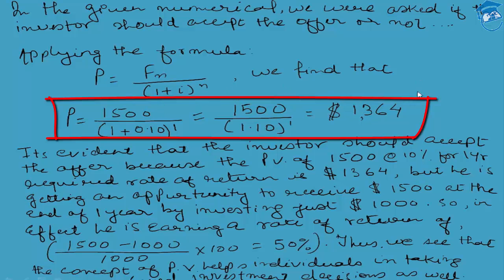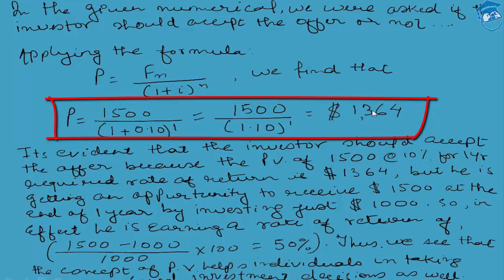He shall be forgoing his consumption for 1 year. He shall be taking a default risk for 1 year. He shall be undertaking an inflation risk for 1 year. It might be possible that after 1 year, the inflation rate goes up to 12%, or it might go well past 10%. So if the interest rate goes past 10%, then actually after 1 year, the amount he gets shall be reduced by the increased required rate of return, because the rate of return has increased due to the higher inflation cost factored into it. In that case, prima facie it might seem a lucrative option, but in actuality it would have resulted in a loss in the intrinsic value of his purchasing power.